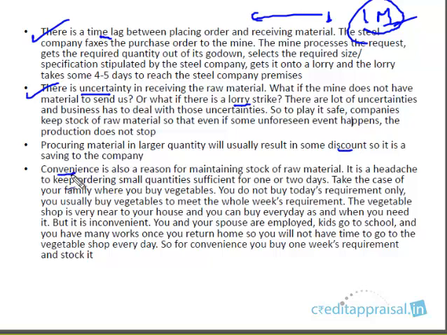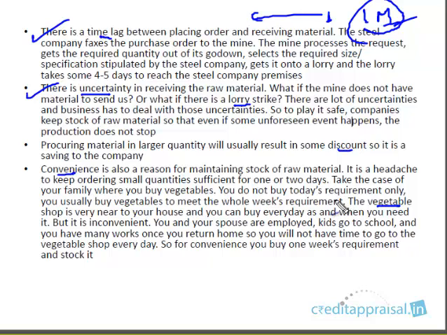Convenience is another reason. Imagine in your house, the vegetable shop which you go to is very close to you. But then why don't you buy the vegetables every day? Usually you buy it for 3-4 days, once in 3-4 days, or once in a week. So you purchase all the vegetables in one go, and keep it in the refrigerator and use it over the weekend. Next week again you go. So what you're basically doing is, you're looking at convenience.